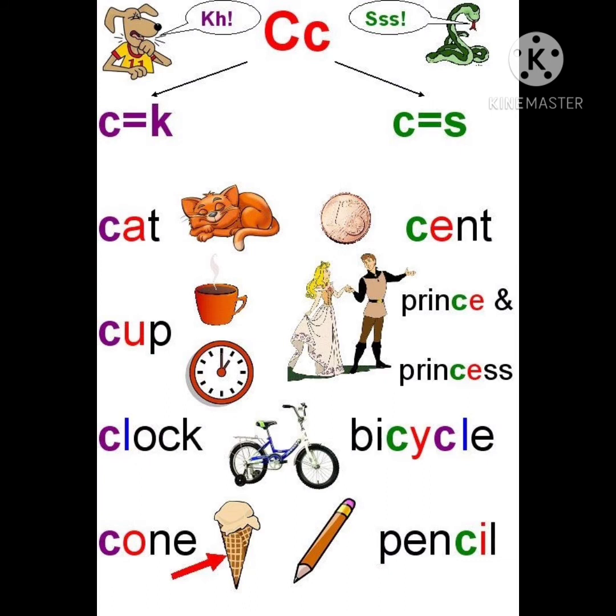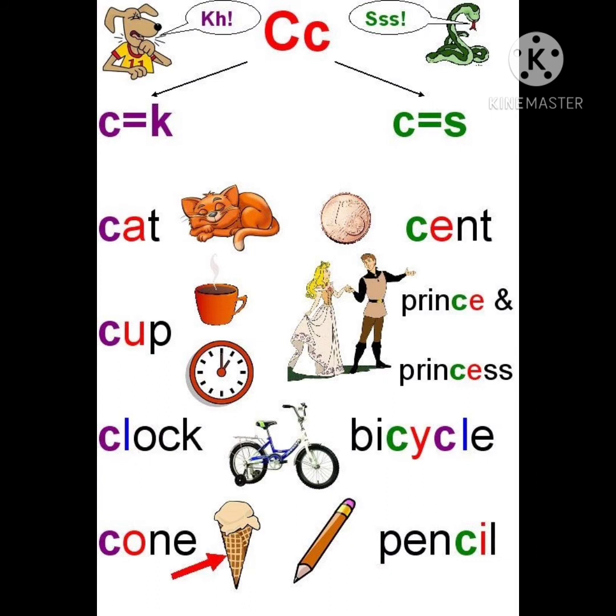Now see the next word, children. Pencil. In this, the letter C is followed by I. If the letter C is followed by I, it gives the sound of S. That's why we say it as pencil.